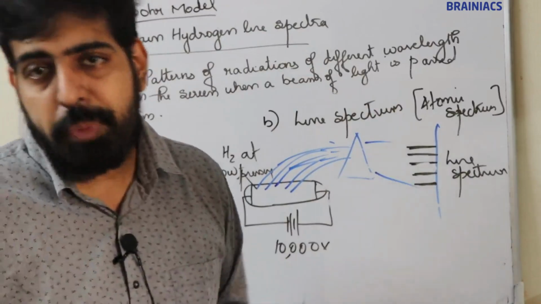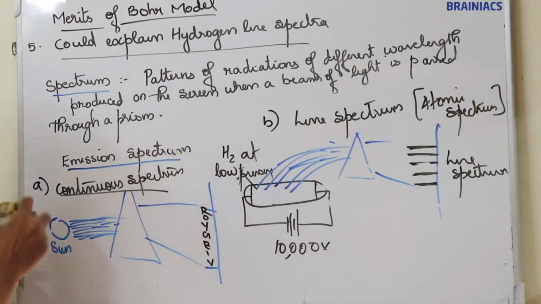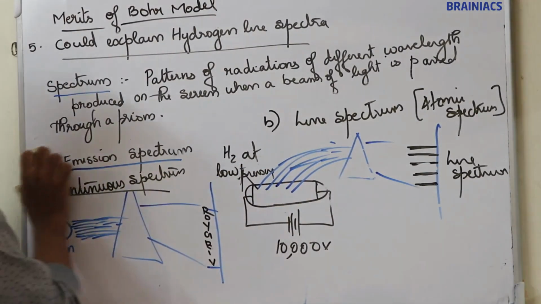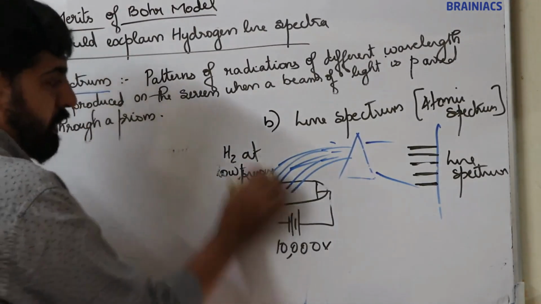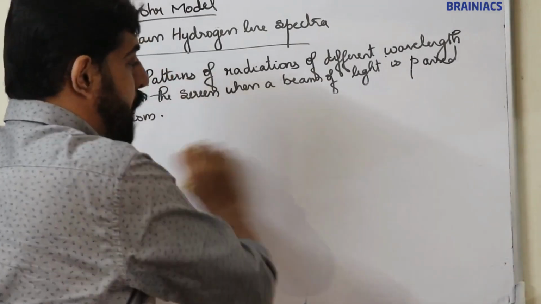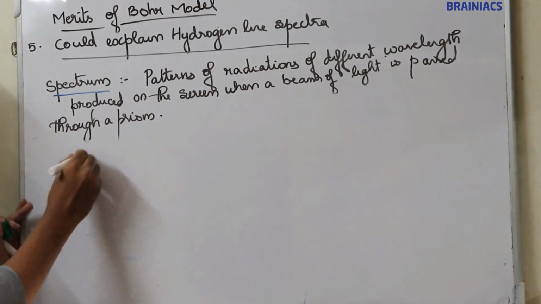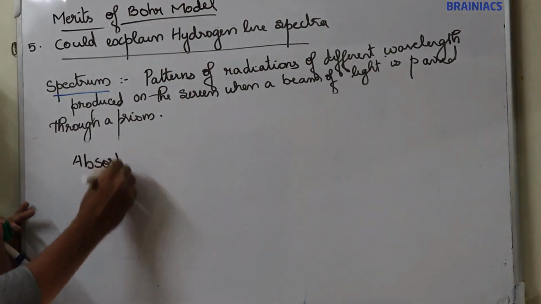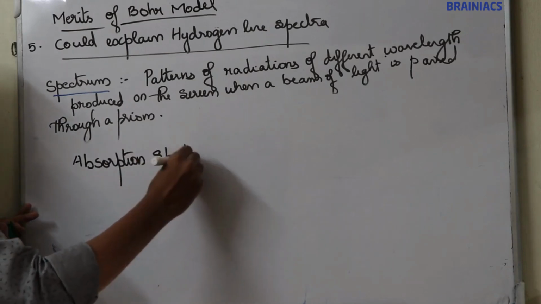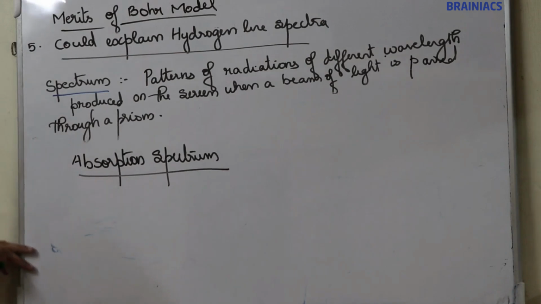Now, what is absorption spectra? What is the difference? Absorption spectra is totally different. I think emission spectra is clear. Now, absorption spectra. What is absorption spectra? In the case of absorption spectra,